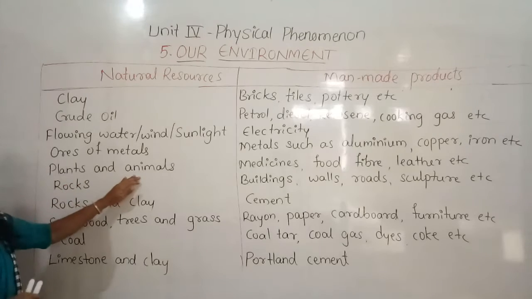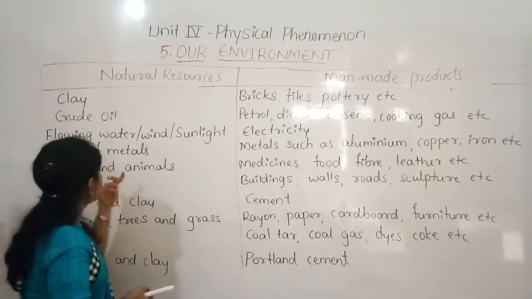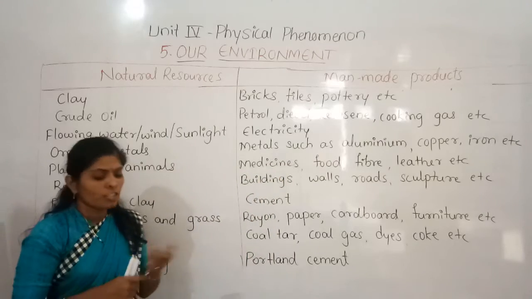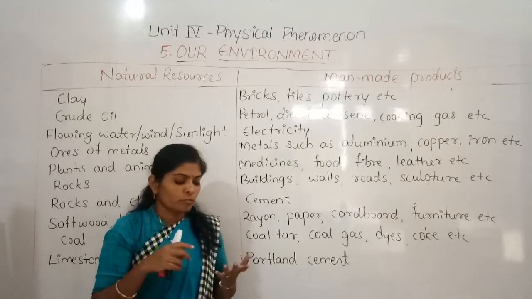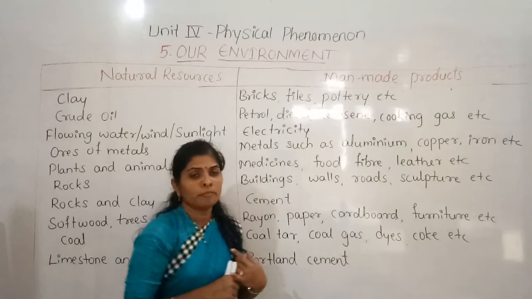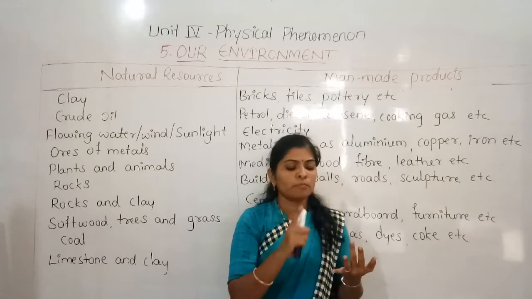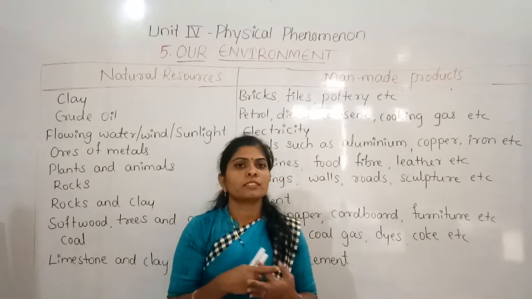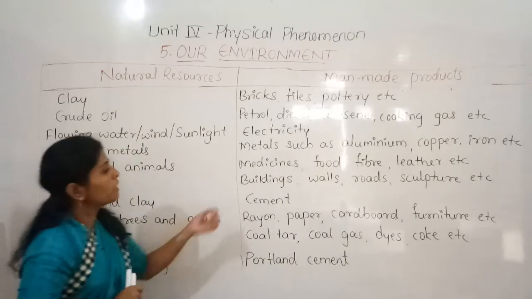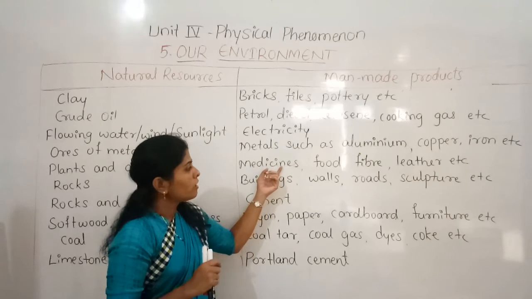And plants and animals. Yes, plants and animals are also natural resources. By using these plants and animals, we prepare medicines. Many herbs are there, and many trees like neem. For example, plants like neem, aloe vera, tulsi. Likewise many kinds of plants are there, and by using those plants we prepare medicines. Also eucalyptus, we prepare medicine.